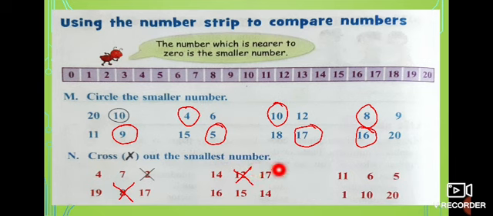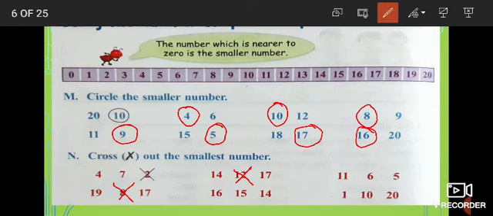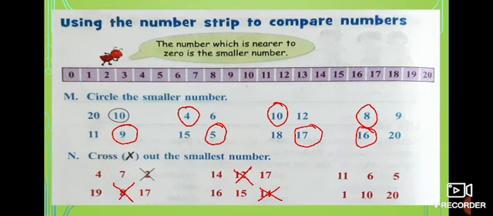16, 15, 14. Which is near? 14 is near. Very good. So what you have to do? You have to cross number 14. And look at the next one.